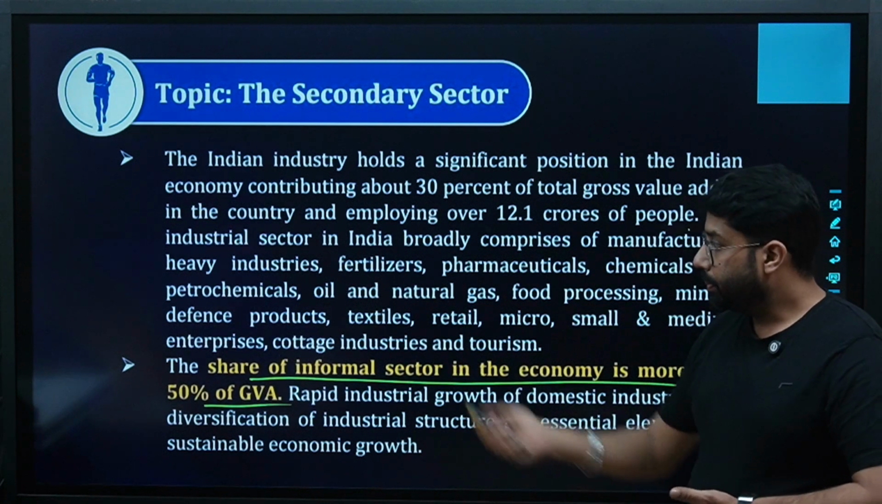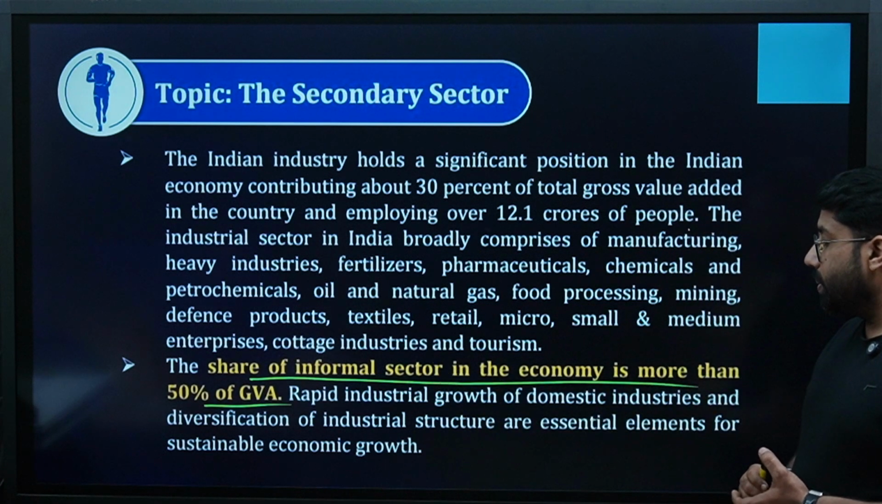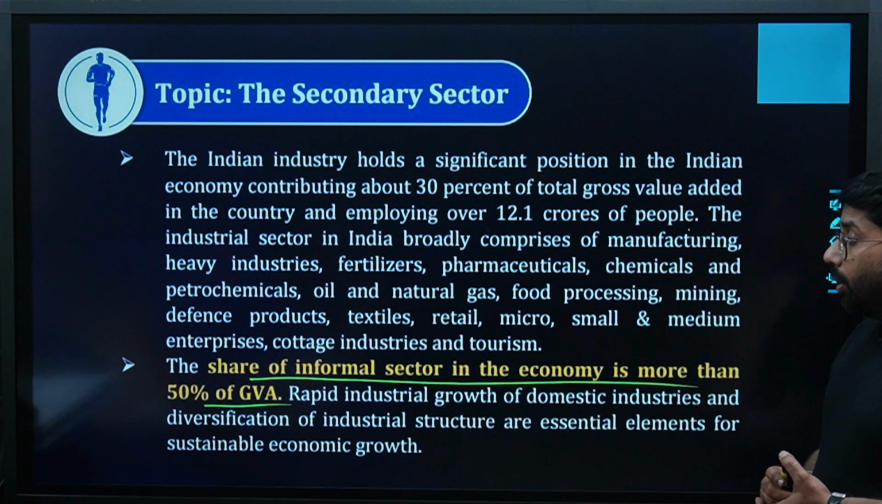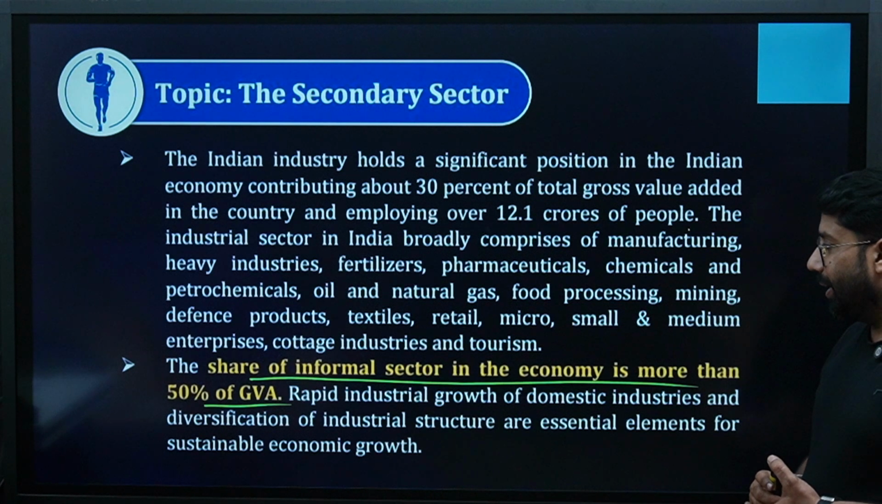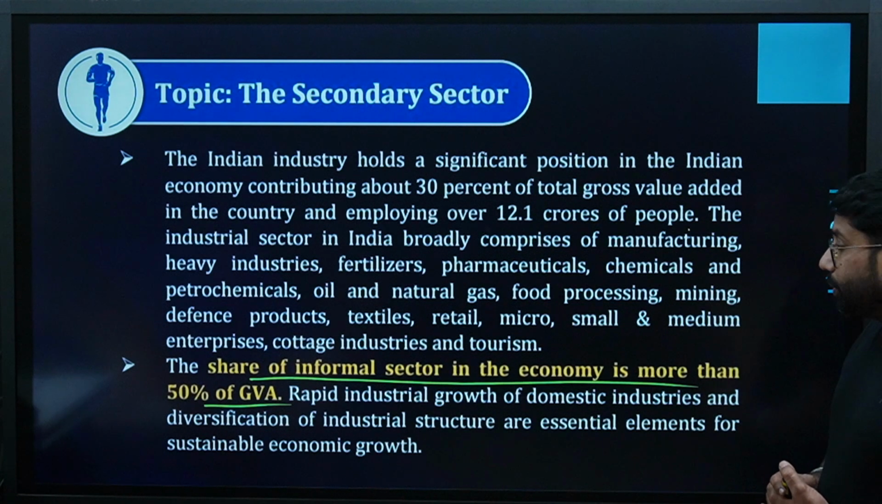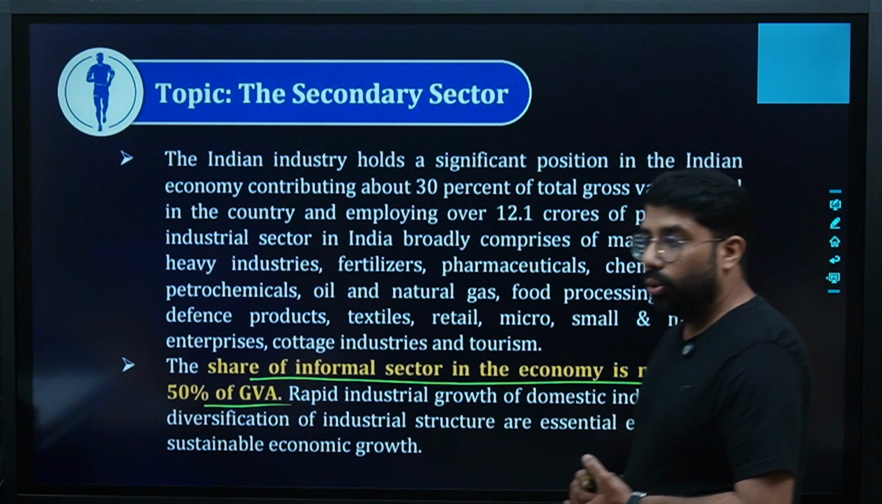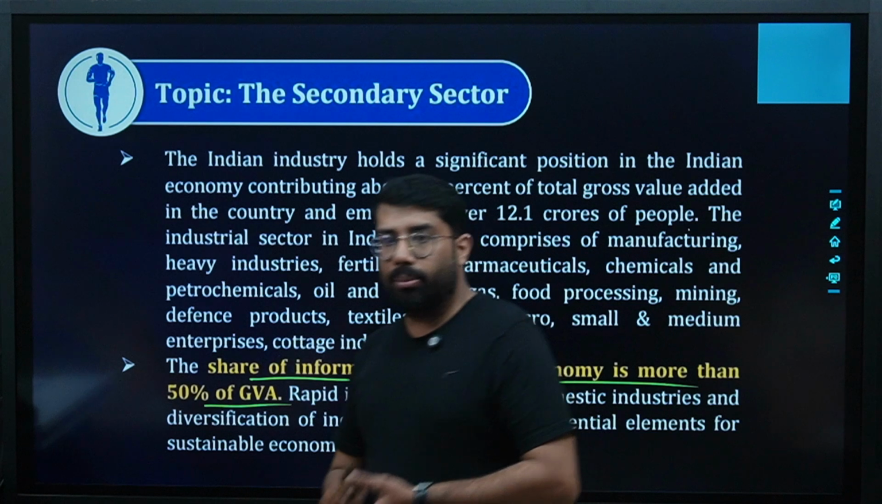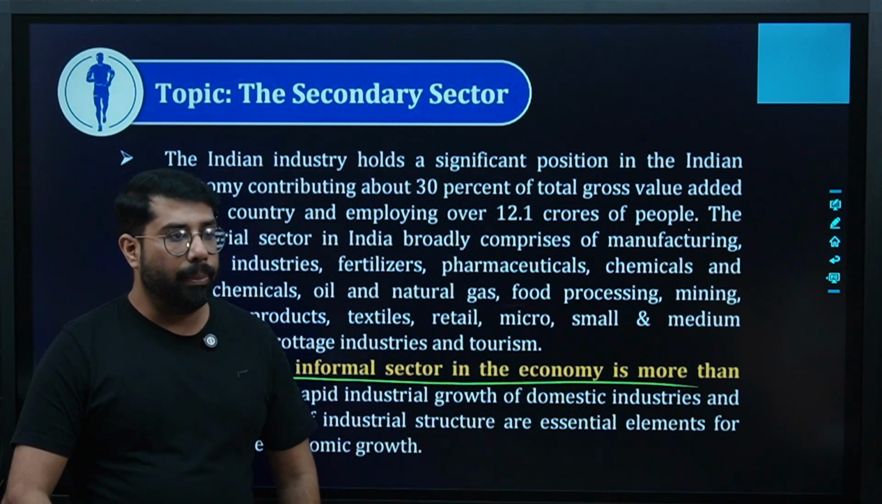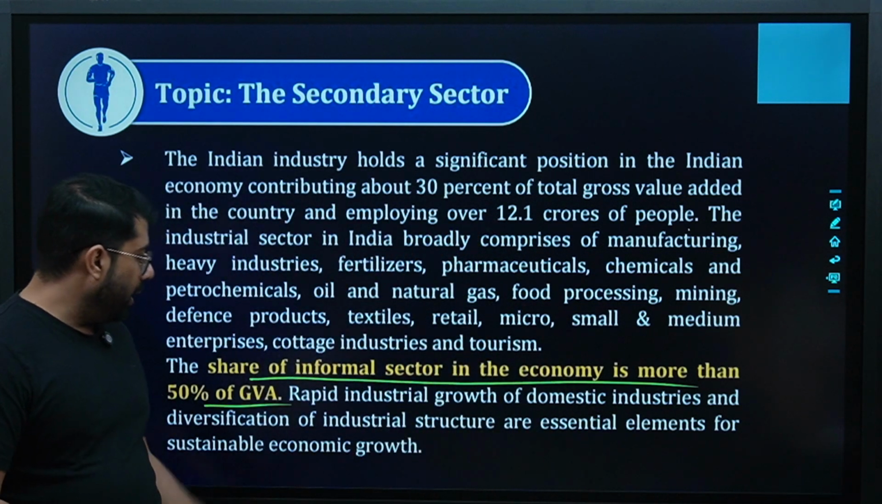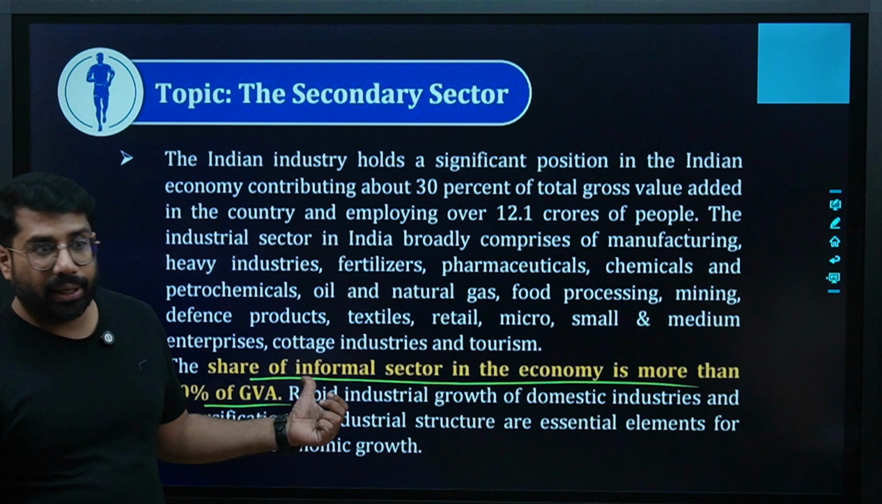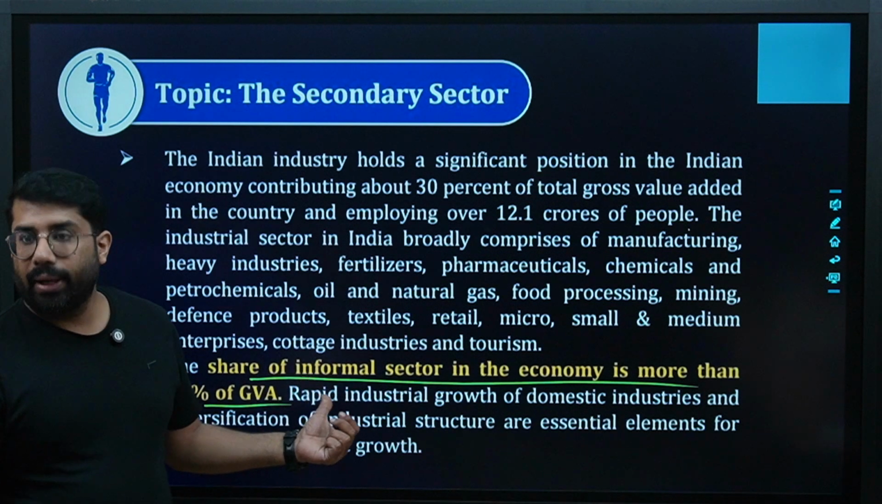Are we clear? The share of the informal sector in the economy is more than 50% of GVA. Rapid industrial growth of domestic industries and diversification of industrial structure are essential elements for sustainable economic growth. The informal sector's participation in GVA is more than 50%. Are you getting the point? Yes or no?